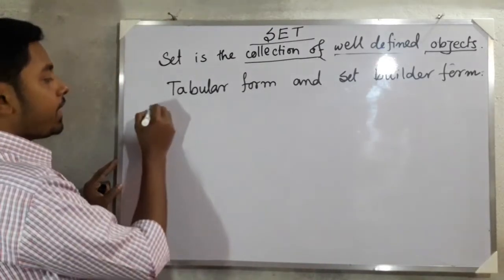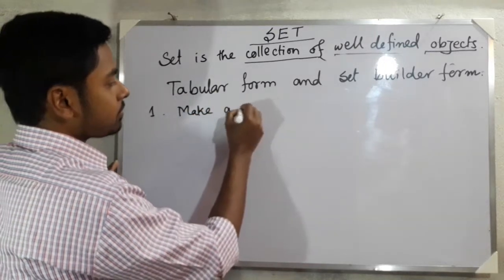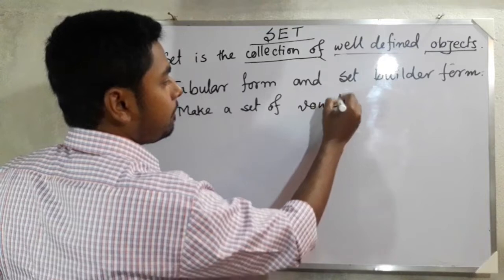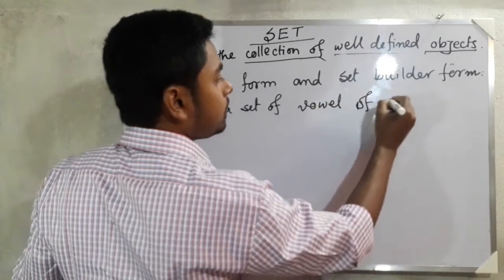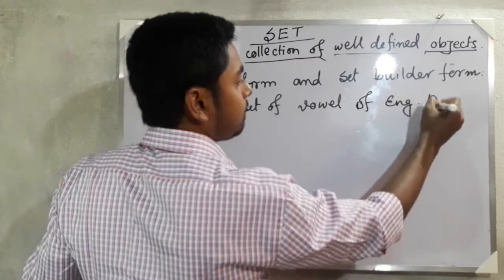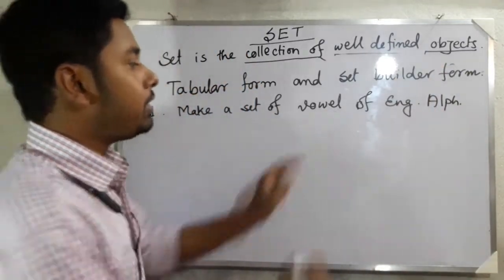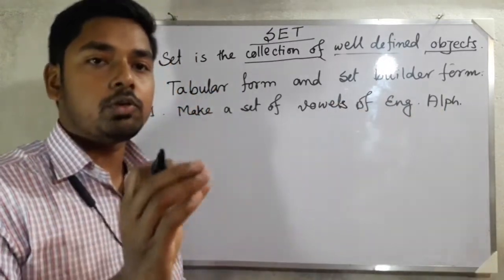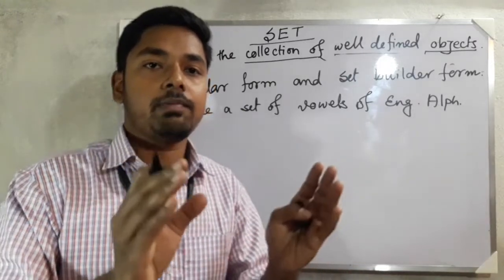Suppose I take an example: make a set of vowels of the English alphabet. So what do we have to do? We have to make a set of the vowels of the English alphabet.